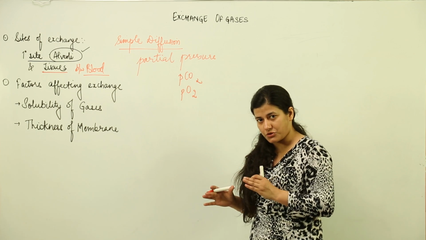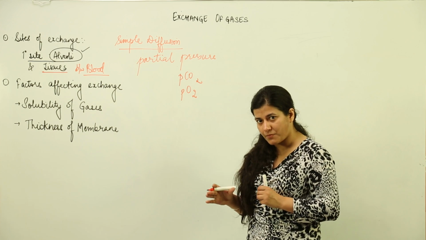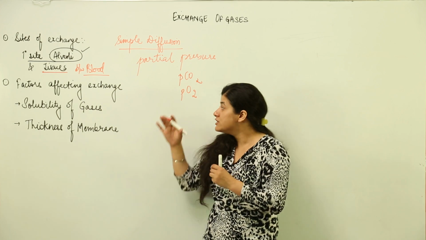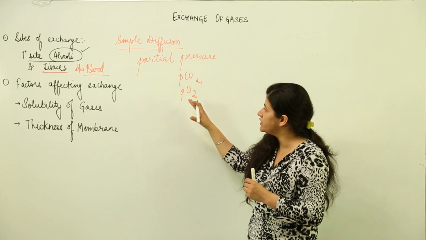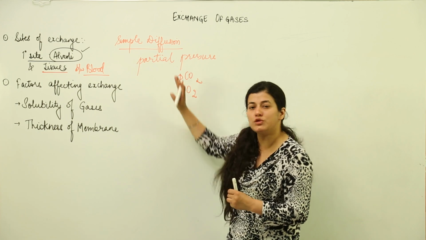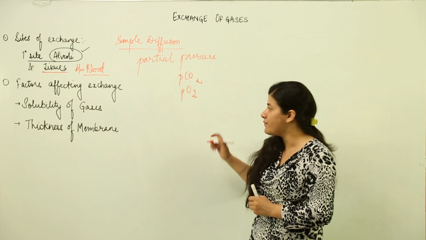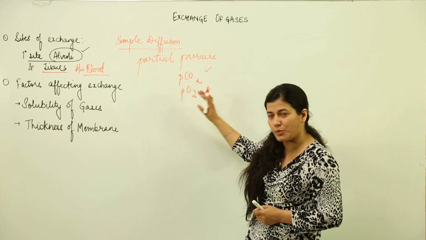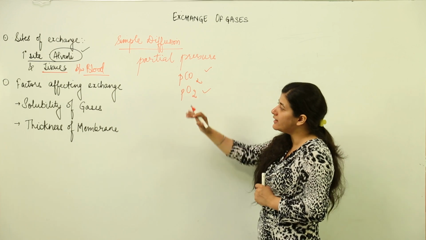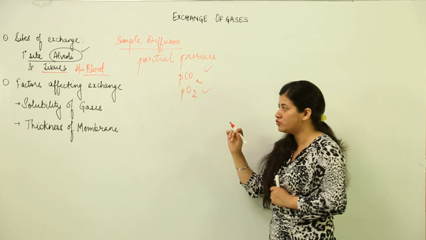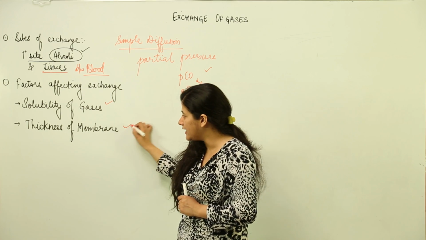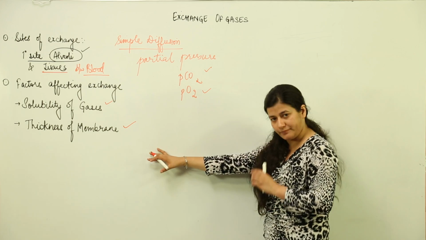Because it is a living system we are talking about, there would be a membrane present, because there would be exchange taking place between the cells or the tissues, of course. According to the partial pressure gradient existing there, the gaseous diffusion would take place. Now we are concerned primarily with diffusion of carbon dioxide and oxygen, so we would deal with the partial pressures of carbon dioxide and oxygen only. And what are the factors which affect this simple diffusion process? First one is the solubility of gases, and the second one is the thickness of membranes. We are going to take each one individually.